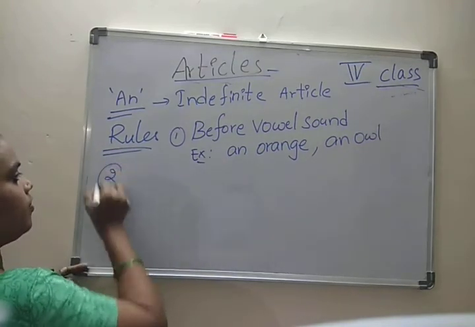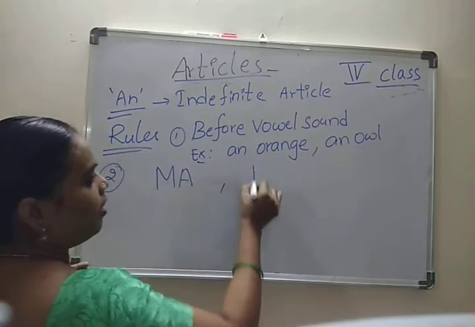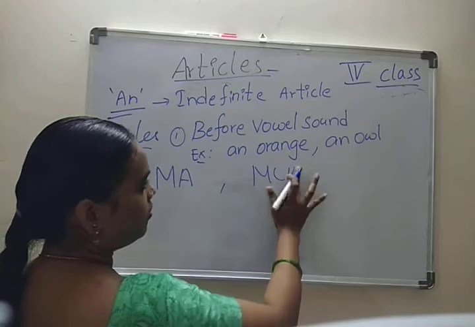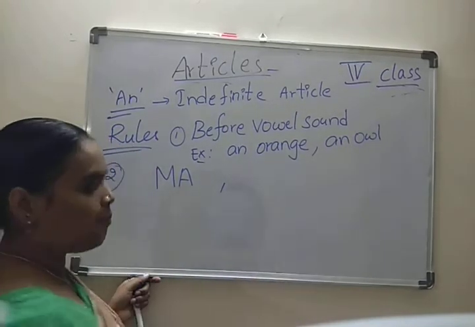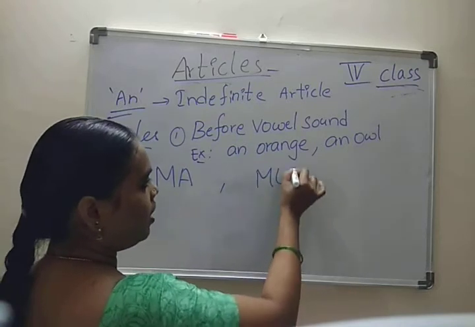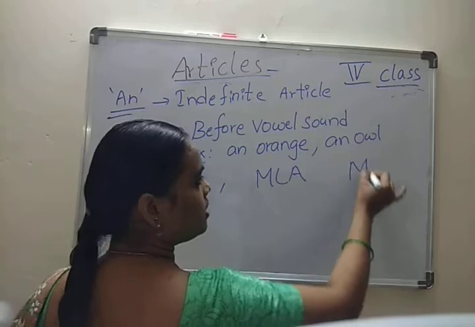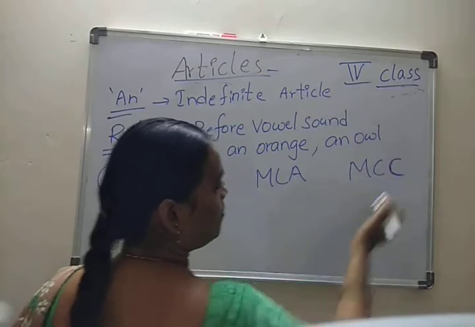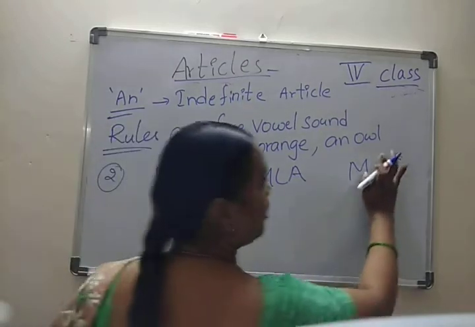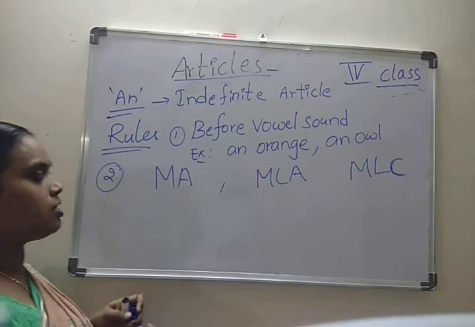Like MA, MLA, MLC. These are abbreviations.